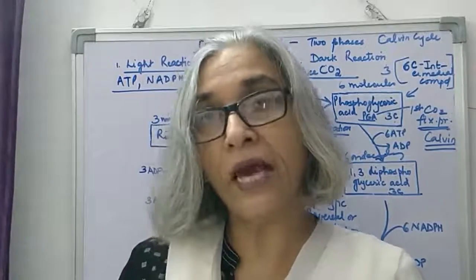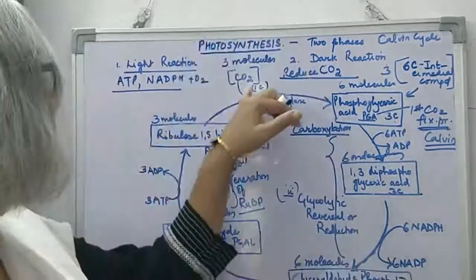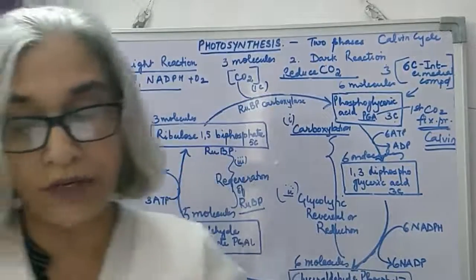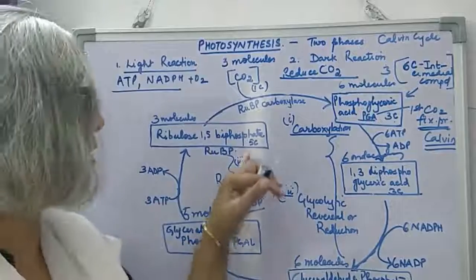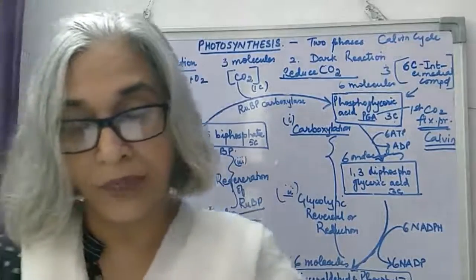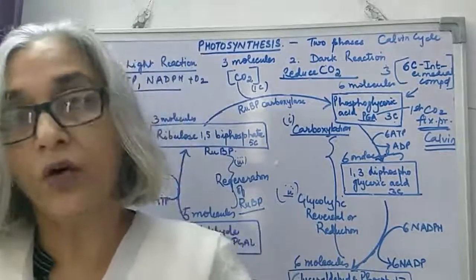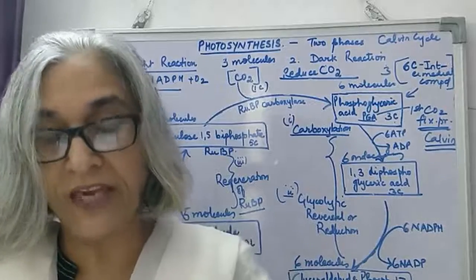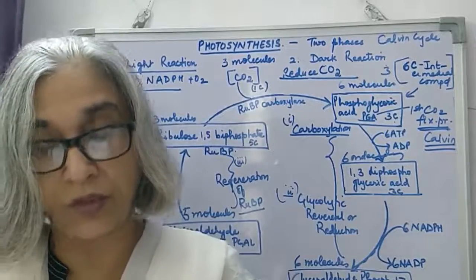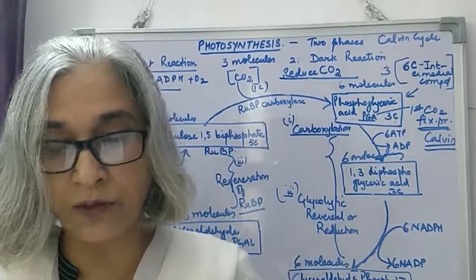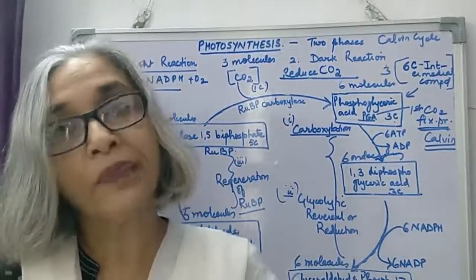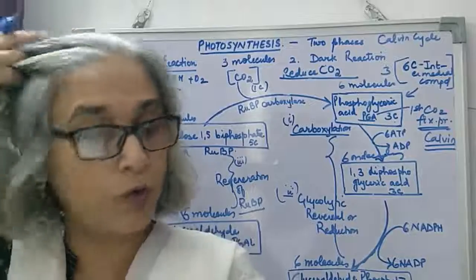The primary acceptor of carbon dioxide is ribulose 1,5-biphosphate, which is a 5-carbon ketose sugar. C3 cycle or Calvin cycle, this phase does not require light. I told you it utilizes ATP and NADPH molecules formed during light reaction. It occurs in the stroma of the chloroplast.